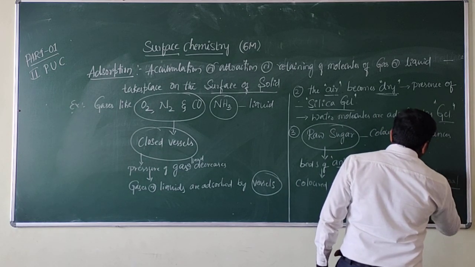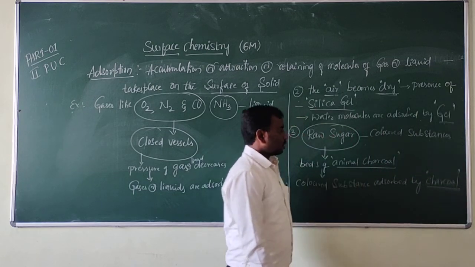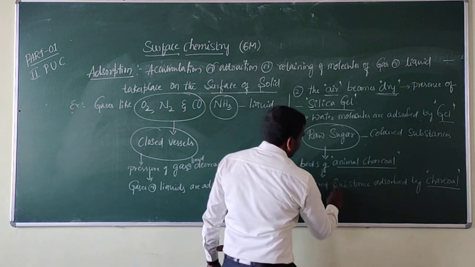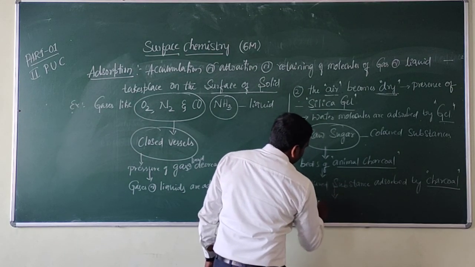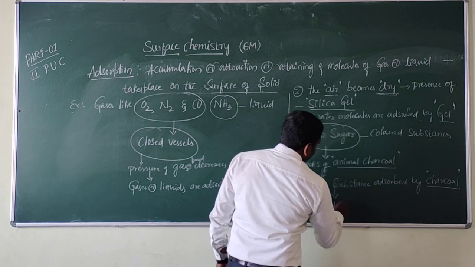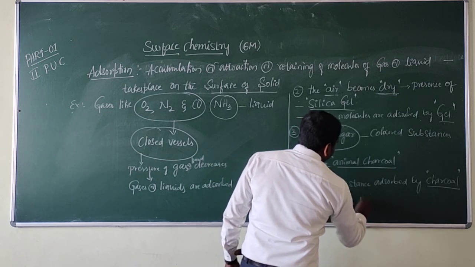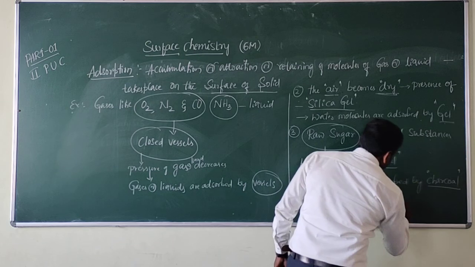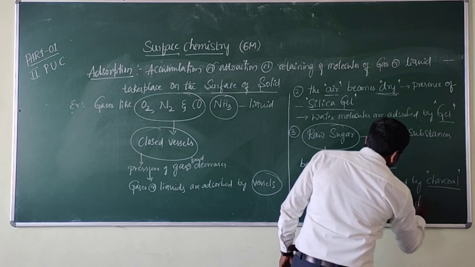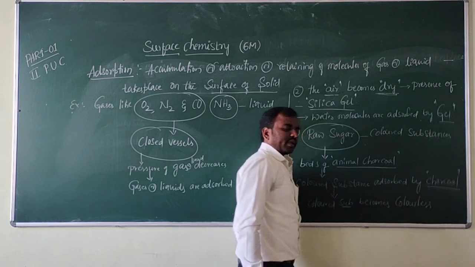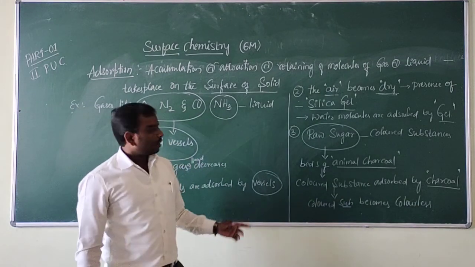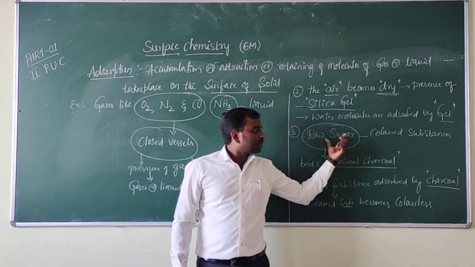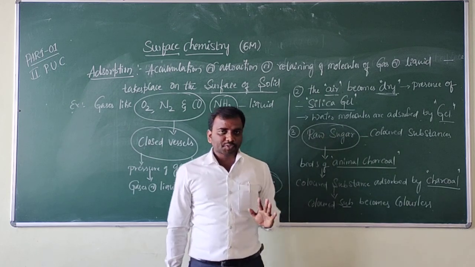Charcoal, right? That's why these colored substances become colorless. It's very important. Is it clear? The third example is, we consider raw sugar. This raw sugar has colored substances.